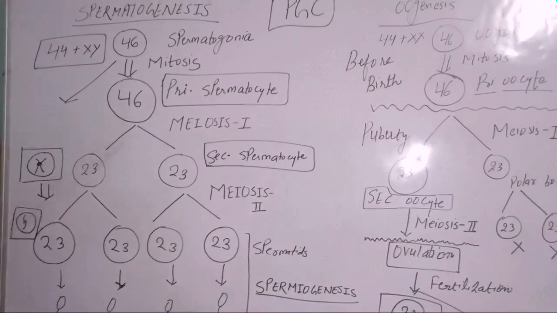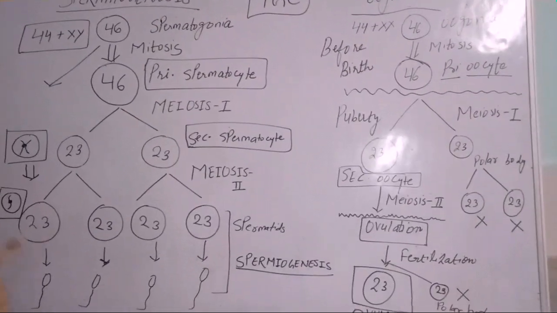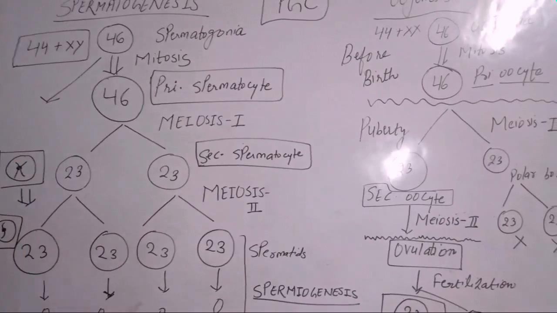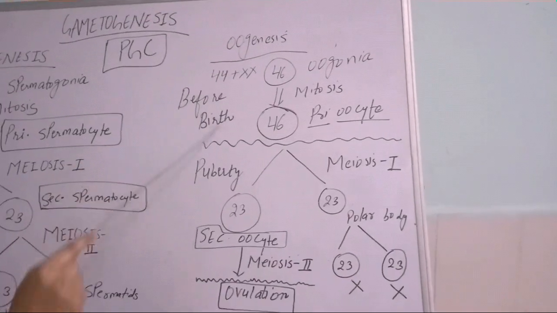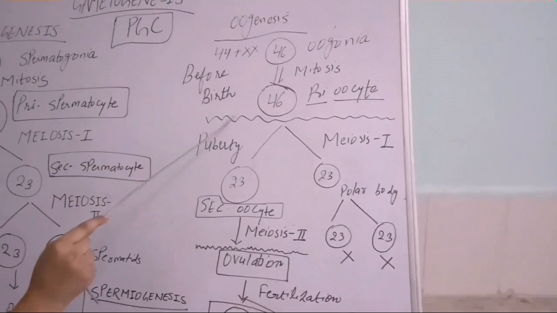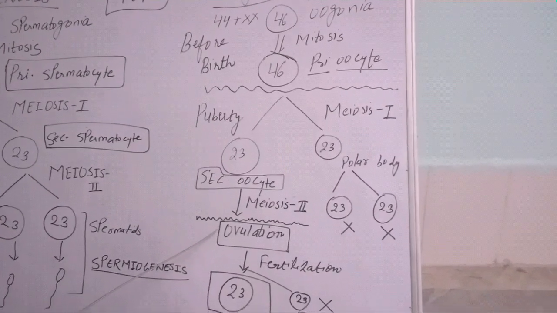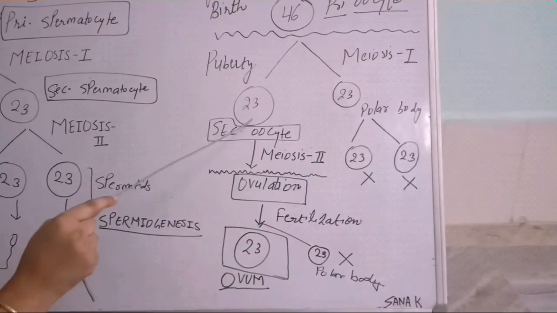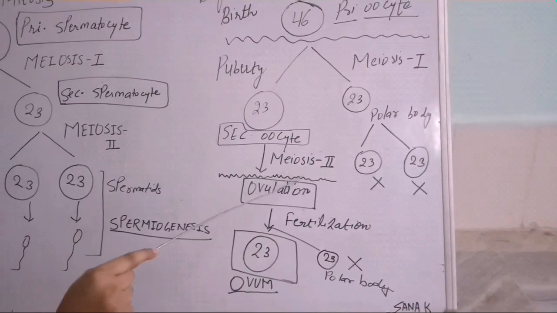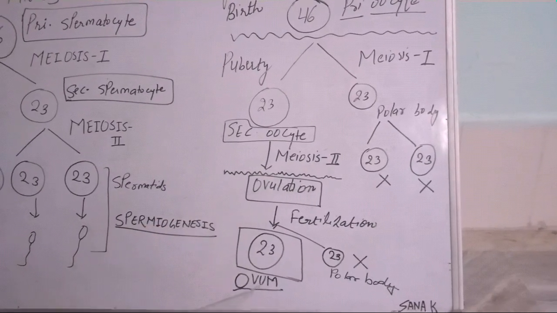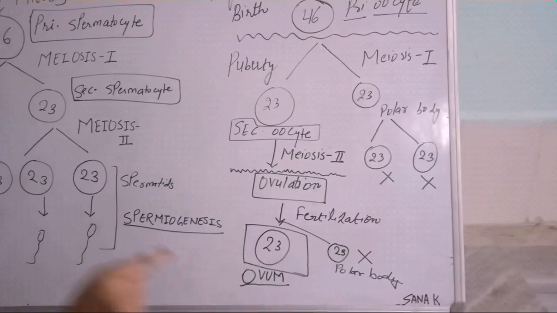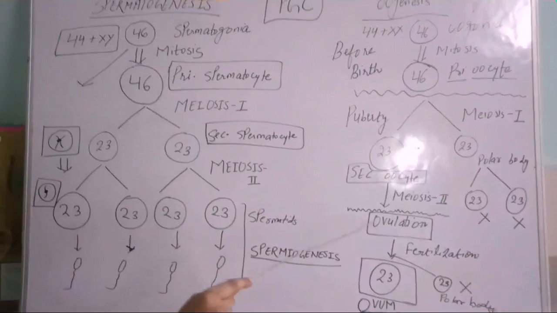But in the case of spermatogenesis, from one primary spermatocyte we have 4 spermatids, and this begins at the time of puberty, and there is no arrest in this full procedure, but there are 2 arrests in oogenesis. First before birth, and second just at the time of ovulation. If fertilization does not occur, this secondary oocyte degenerates without completion of the meiotic second division. So there is no formation of the ovum. Ovum only forms if fertilization occurs. So this is all about spermatogenesis and oogenesis. Thank you.